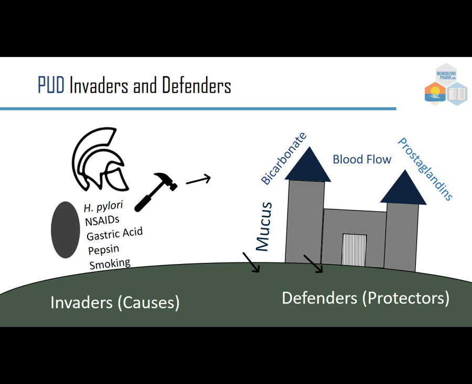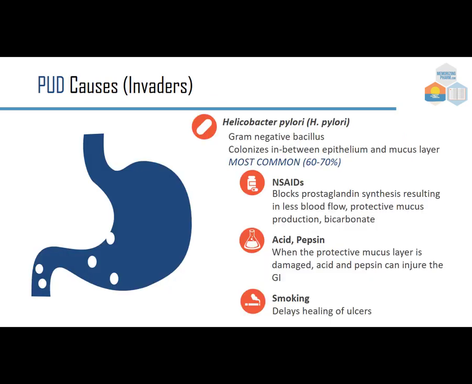So let's talk a little bit more about the invaders or causes first. Helicobacter pylori is a gram-negative bacillus. It colonizes in between the epithelium and the mucus layer, and this is the most common cause. 60 to 70% of the time, this is the reason for the ulceration. Second are the NSAIDs. They block prostaglandin synthesis. This results in less blood flow, protective mucus production, and bicarbonate. We have acid and pepsin. When the protective mucus layer is damaged, acid and pepsin can injure the GI system. And then smoking. This will delay healing of ulcers and can increase acidity.